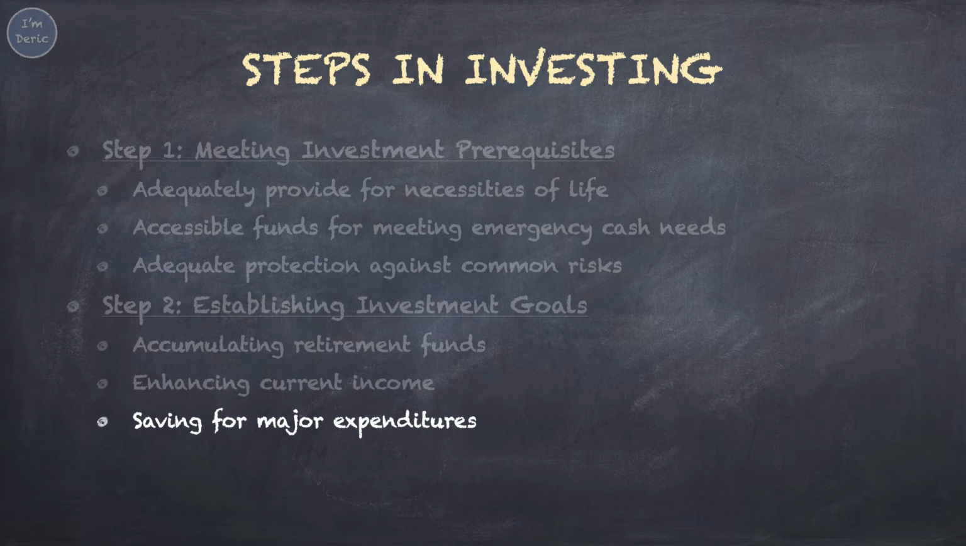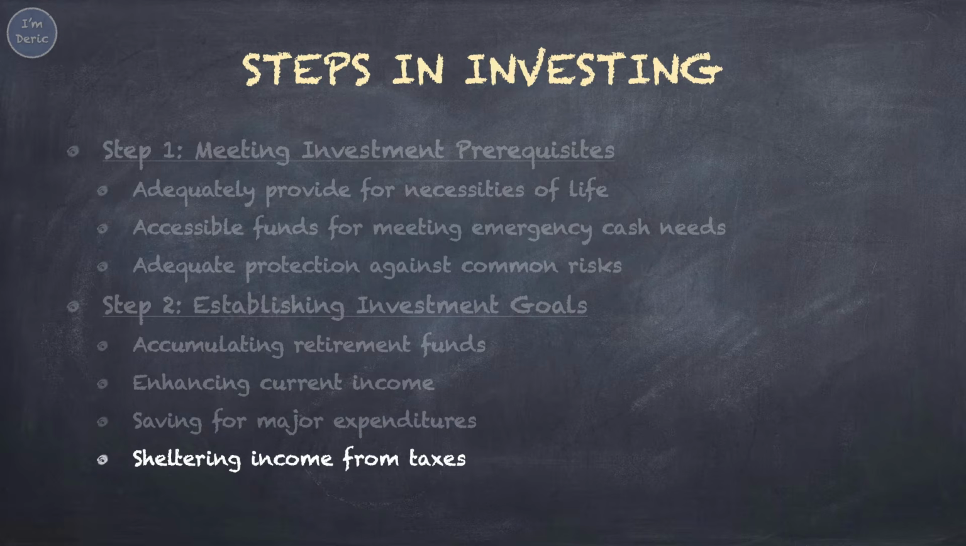Third, saving for major expenditures. For those who have a family, they always put aside money over the years to accumulate the funds needed for major expenditures, such as a down payment on a home, travel, and capital to start a business. Fourth, sheltering income from taxes. For buying certain types of investments, such as Private Retirement Scheme (PRS) in Malaysia, you are allowed to defer or avoid paying personal income taxes.